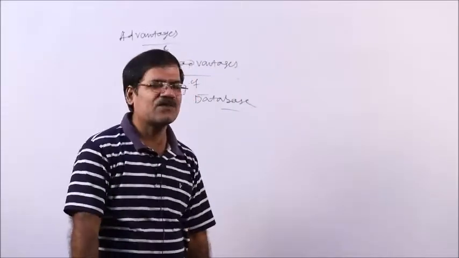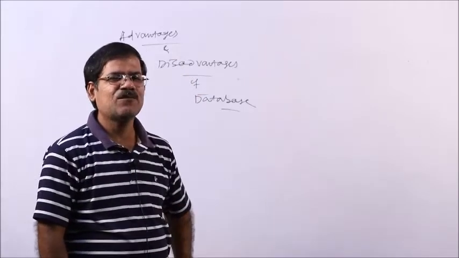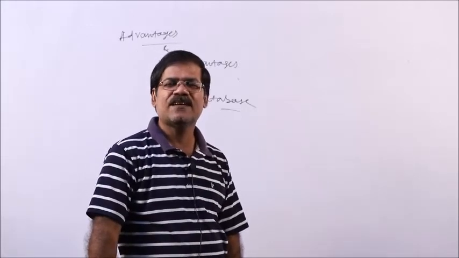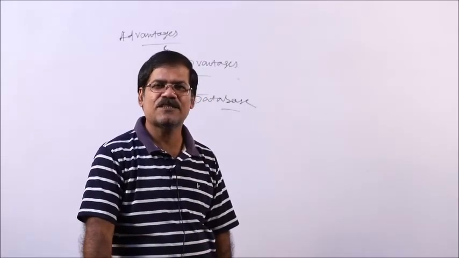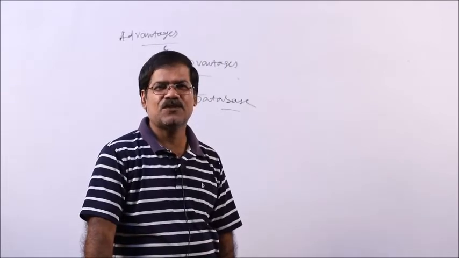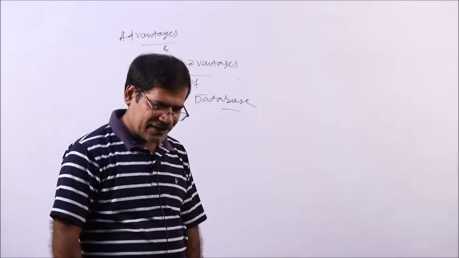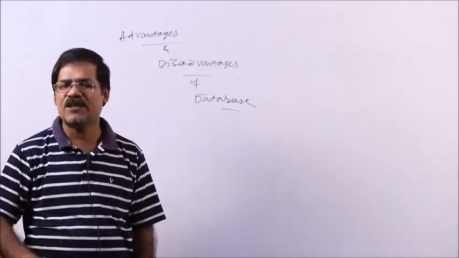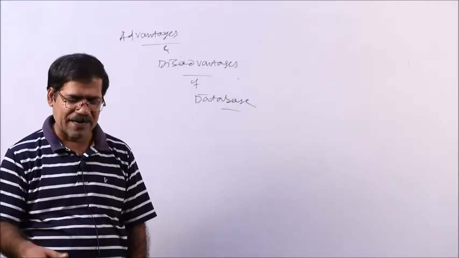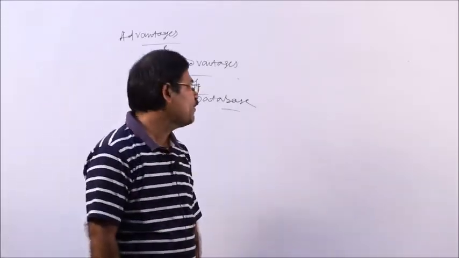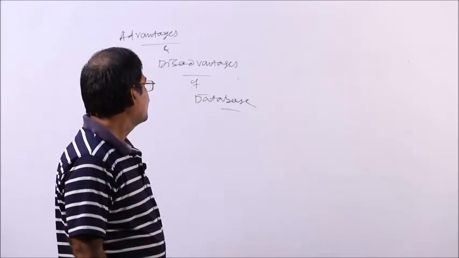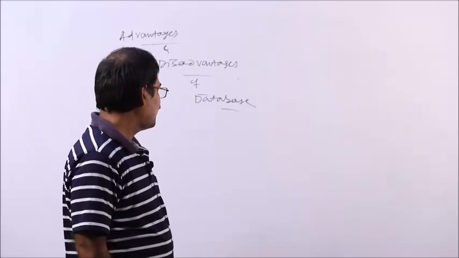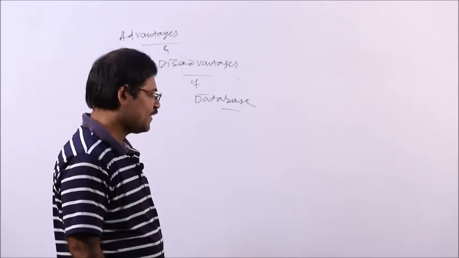Obviously, as you know, the security concern is very high, so it is more secure. The next point is that query processing is very fast. Another is reduced duplication, redundancy is minimized. Redundancy means multiple copies of data. If particular data is repeated a number of times, that will be minimized in a database. Okay. These are the main important advantages of using a database.